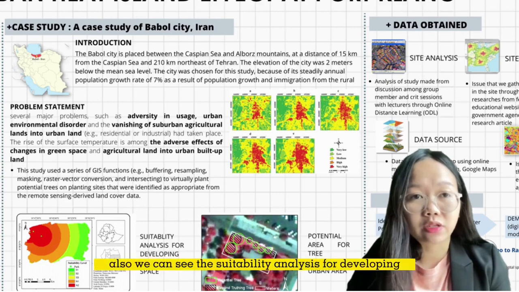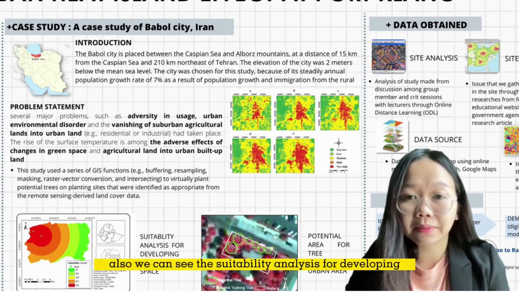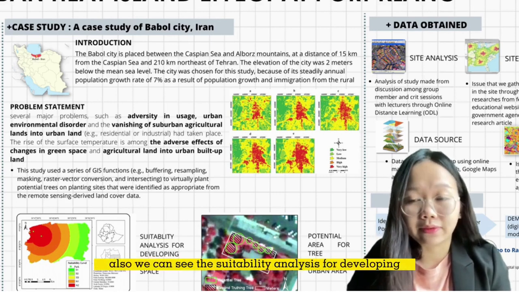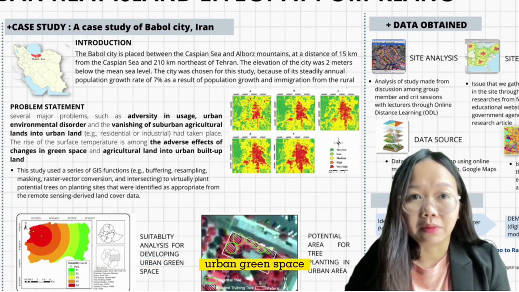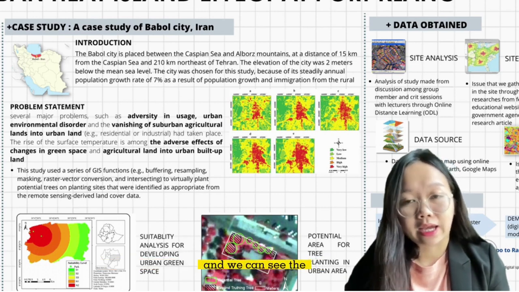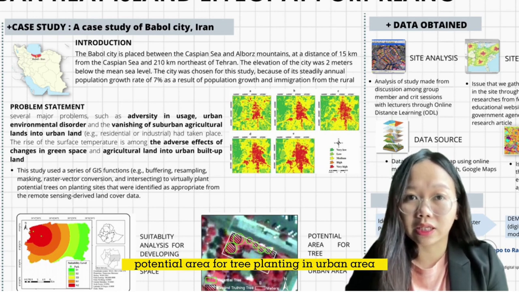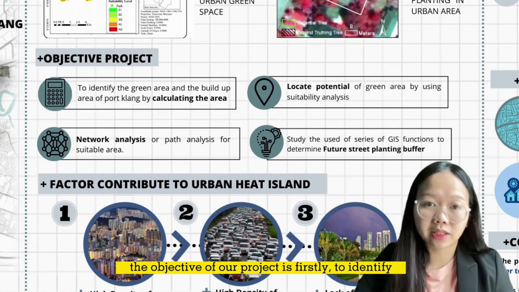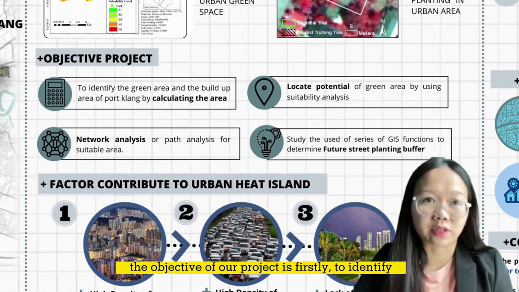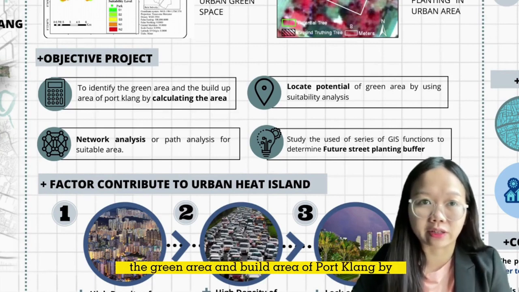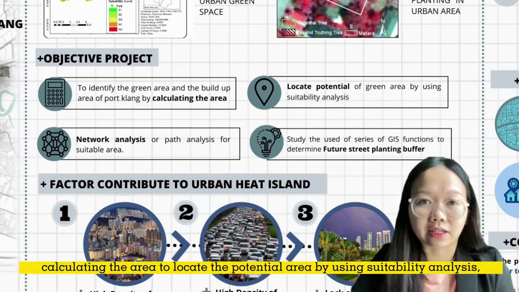From the GIS we can also see the suitability analysis for developing urban green space, and we can see the potential area for tree planting in urban areas. The objectives of our project are, firstly, to identify the green area and built-up area of Port Klang by calculating the area.